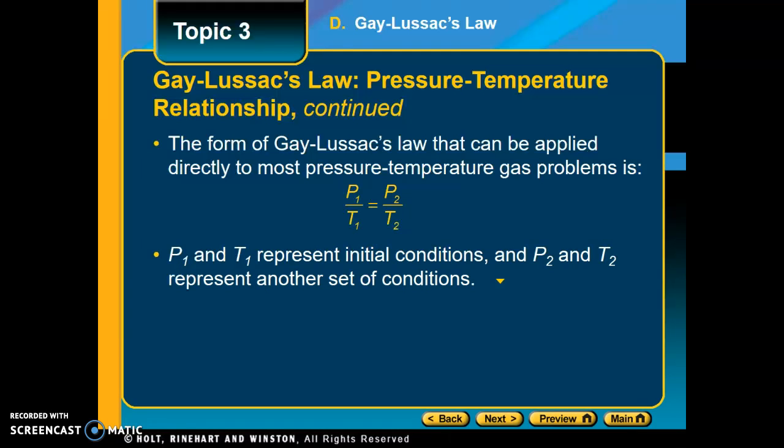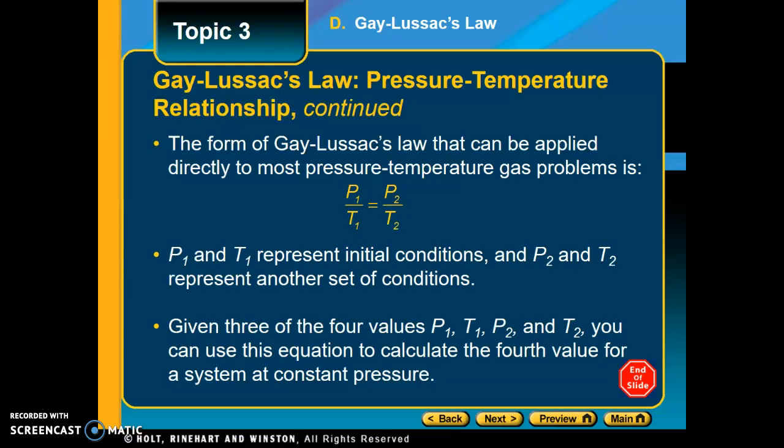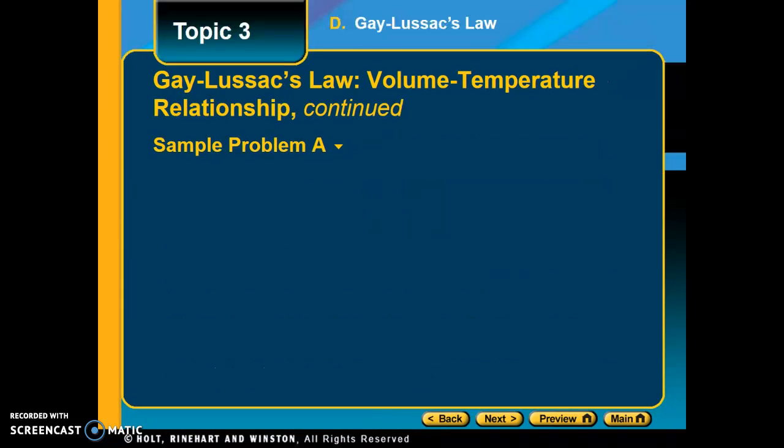P1 and T1 represent initial conditions, and P2 and T2 represent a second set of conditions. So you'll most likely be given 3 of the 4 variables, and then you plug those numbers into this equation and then solve for the 4th variable. So you can either plug them in and then use algebra to solve for it, or use the formula itself to solve for the unknown, then plug the numbers in. Whichever way you feel more comfortable doing.